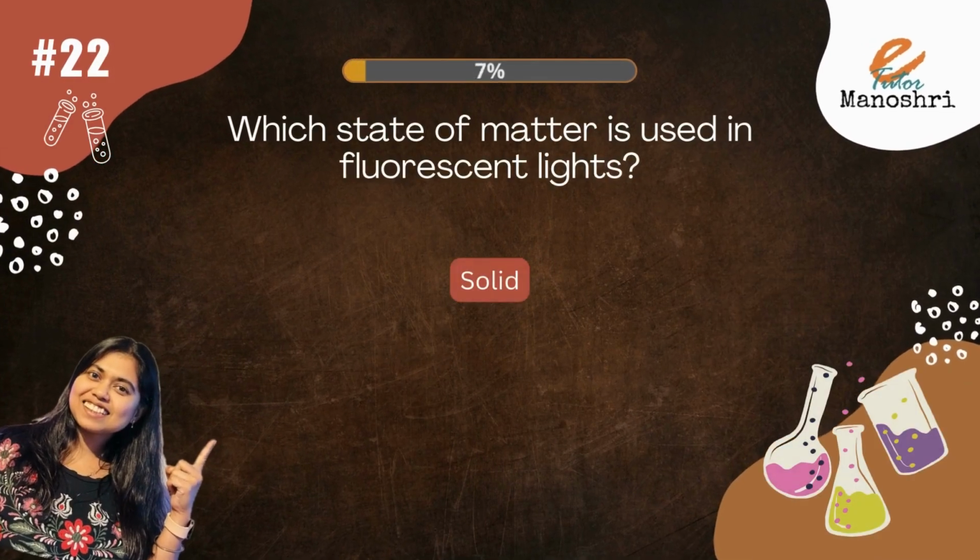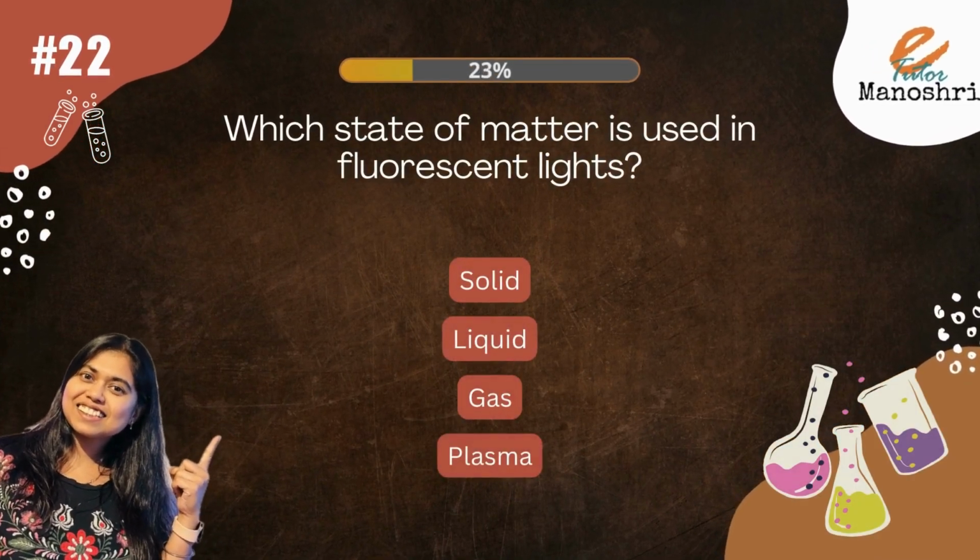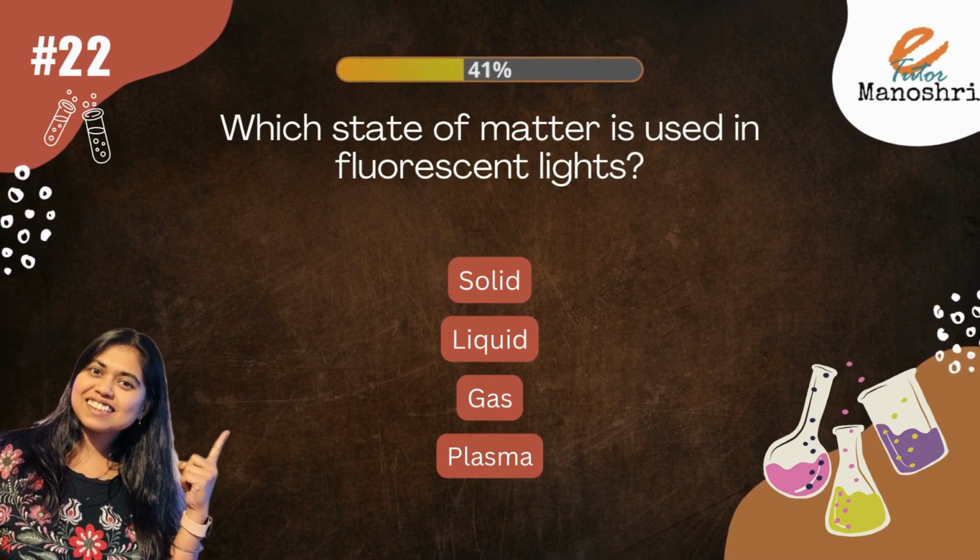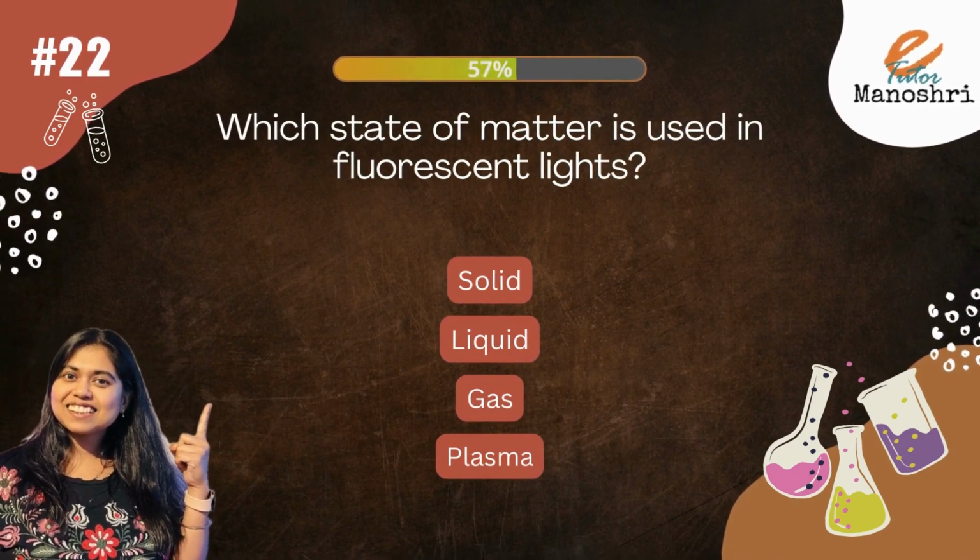Which state of matter is used in fluorescent lights? Options are solid, liquid, gas, or plasma.